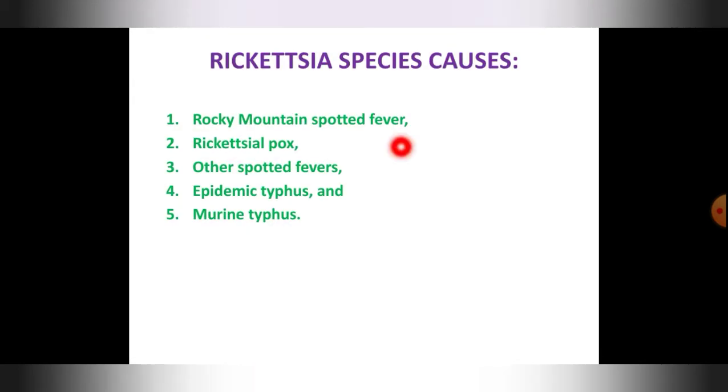So this Rickettsia species causes these diseases. Rocky Mountain spotted fever, I told you about that already. Then rickettsial pox, it is like smallpox where you can see the reddish patches or the spots on the skin. Other spotted fevers, epidemic typhus and murine typhus.